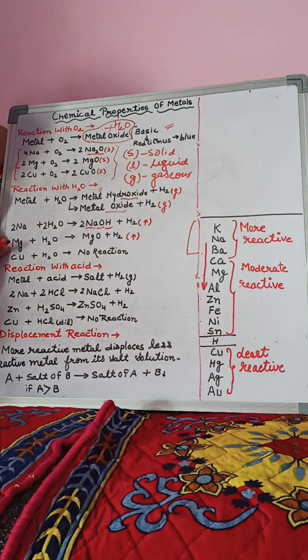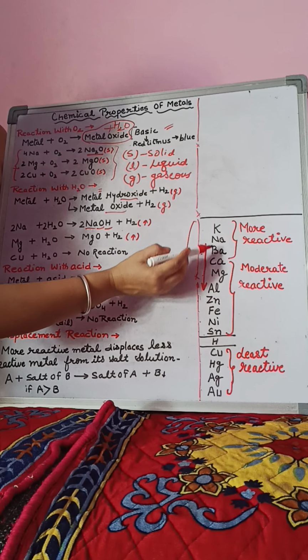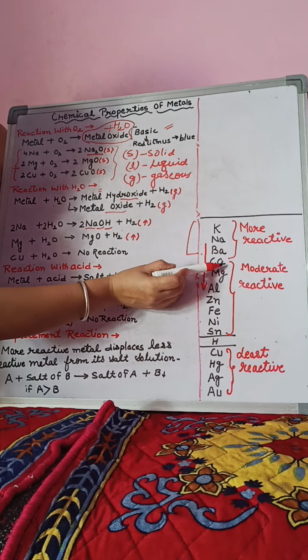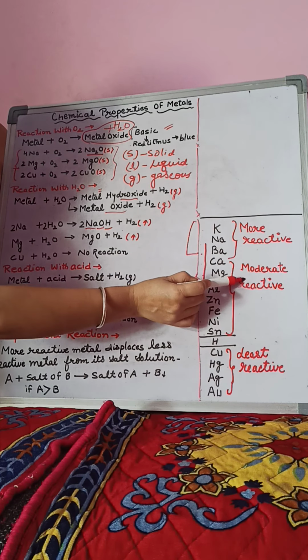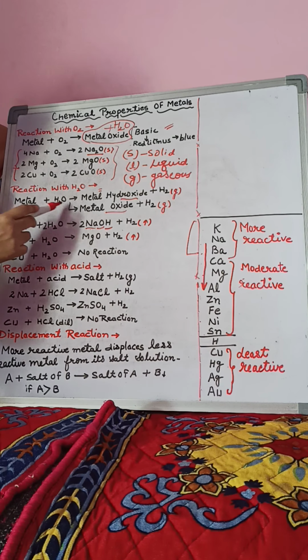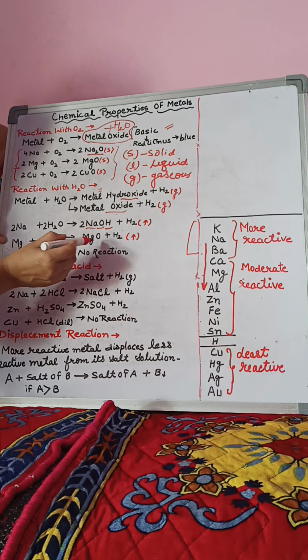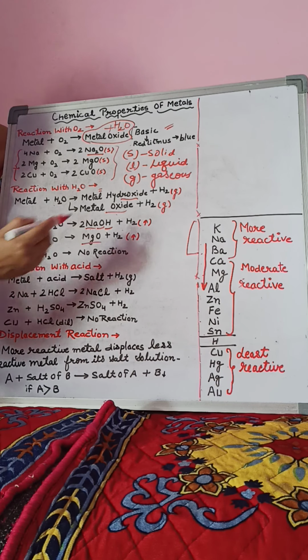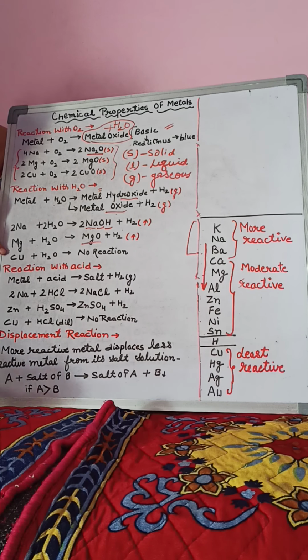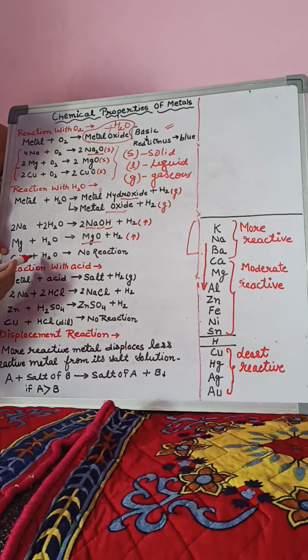Second metal, magnesium, reacts with water and forms magnesium oxide. As you can see, I have divided the reactivity series into three categories, and magnesium comes in the moderately reactive metals. So when moderately reactive metals react with water, it gives metal oxide. So Mg plus H2O gives MgO plus hydrogen gas evolved. Copper comes in the least reactive metals, so it does not react with water in normal conditions.